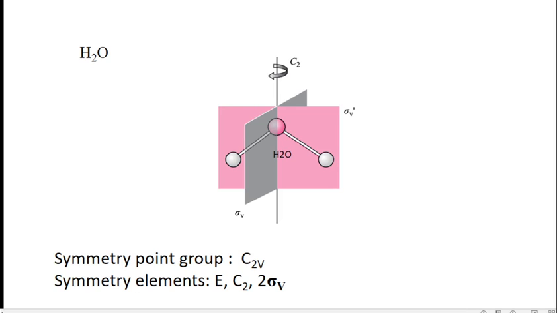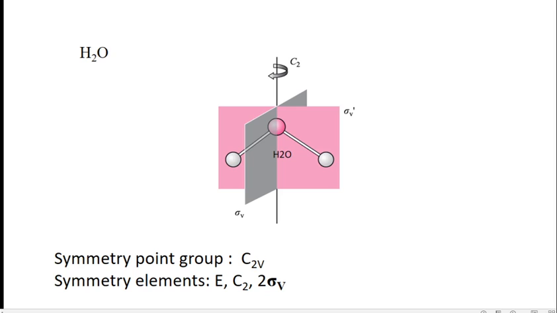The molecule has a C2 proper axis along with two mutually perpendicular vertical planes, so the point group is C2v. The symmetry elements are identity E, C2, and two vertical planes of symmetry.